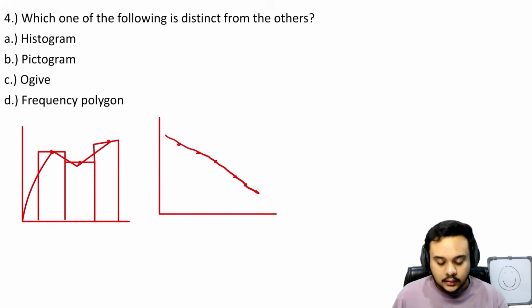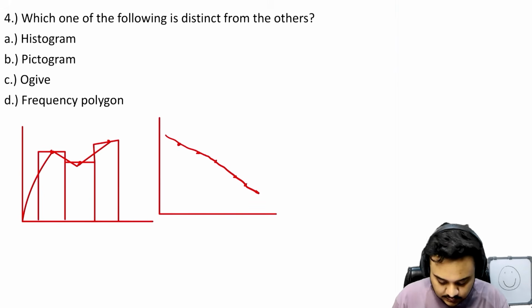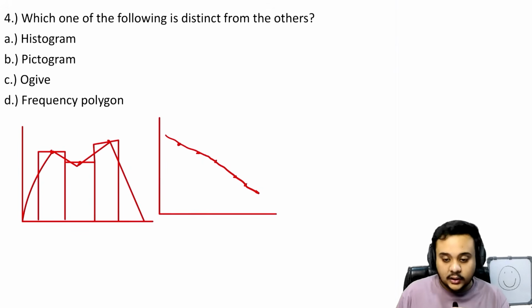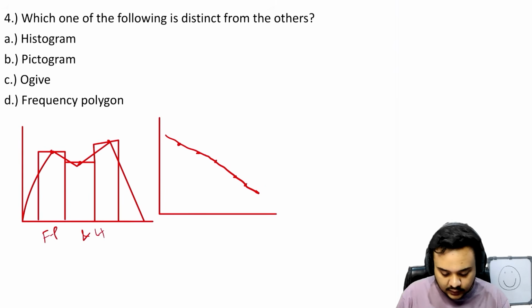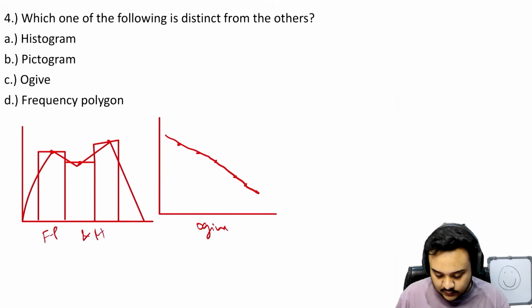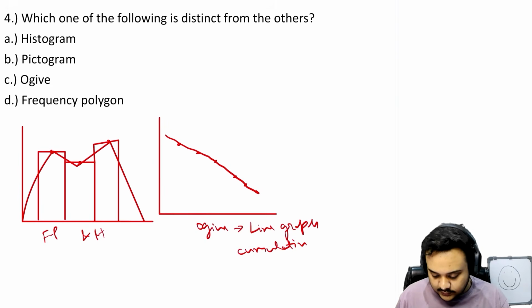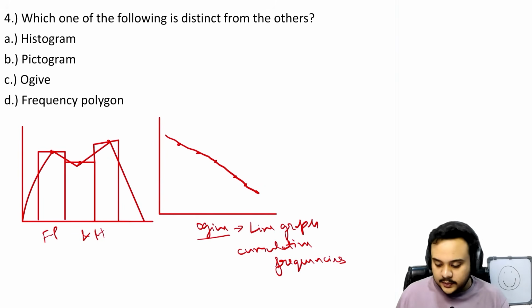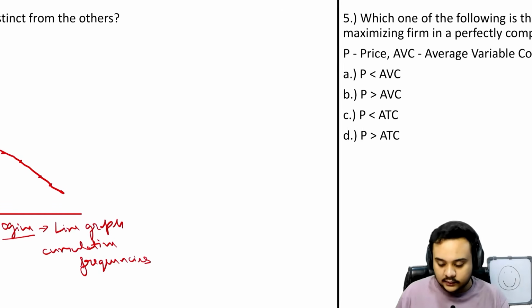So if I can just complete this. As you can see, this is the frequency polygon and the histogram in one graph, and here you have the ogive, which is a line graph for cumulative frequencies. That is an ogive. So obviously pictogram you know. So let us move on to the next question.